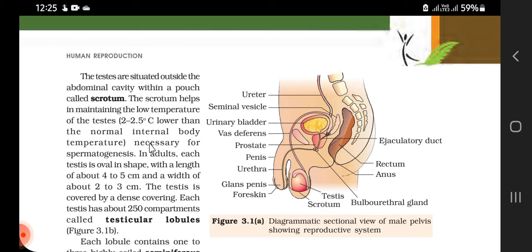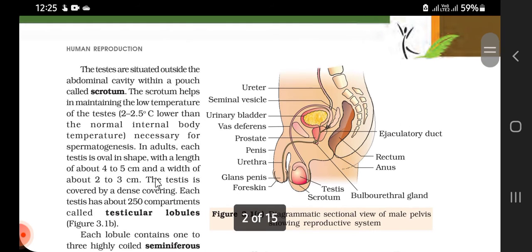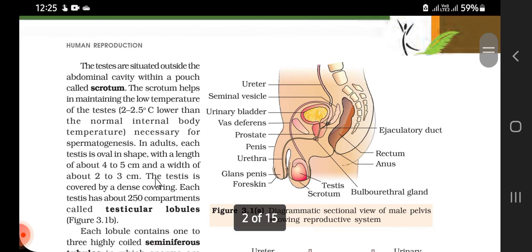In adults, each testis is oval in shape, with a length of about 4 to 5 centimeter and a width of about 2 to 3 centimeter. The testis is covered by a dense covering.